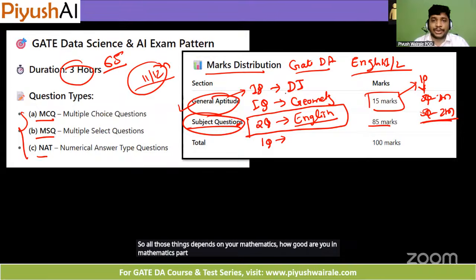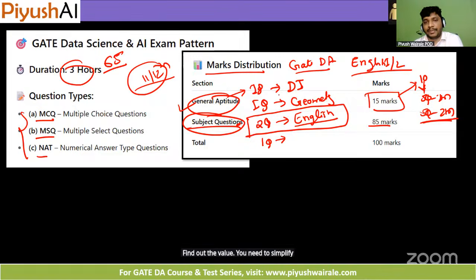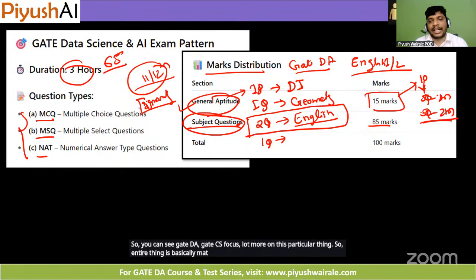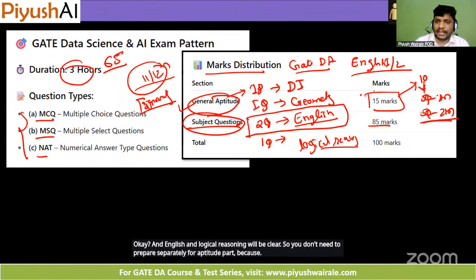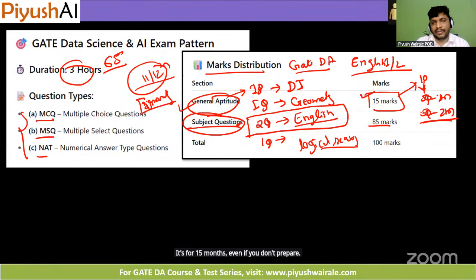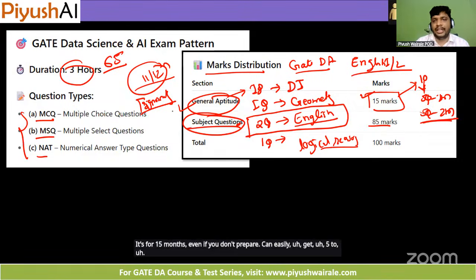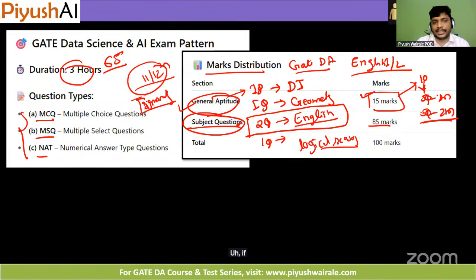Okay, they even ask a question based on algebra. They will give some expression, find out the value. You need to simplify that particular expression here. Okay, you can even expect a question based on the trigonometry part. Okay. So you can see GATE DA, GATE CS focus a lot on this particular thing. So the entire thing is basically mathematics. So your class 9, 10, 11, 12 mathematics here. Okay. And English and logical reasoning will be there. So you don't need to prepare separately for the aptitude part because it's for 15 marks. Even if you don't prepare, you can easily get 5 to 10 marks if you are very good in the mathematics part here. Okay. So this is about the GA part for 15 marks.